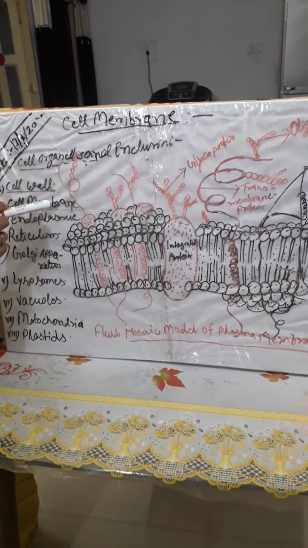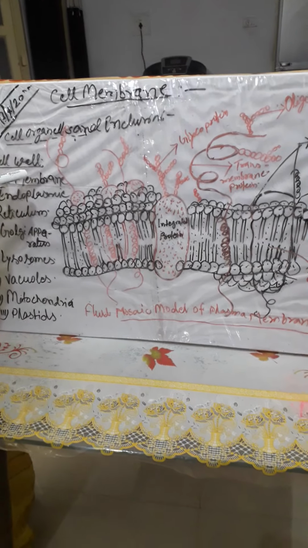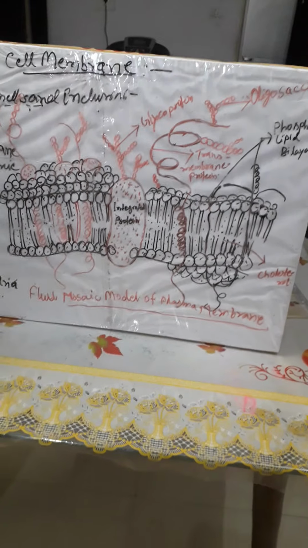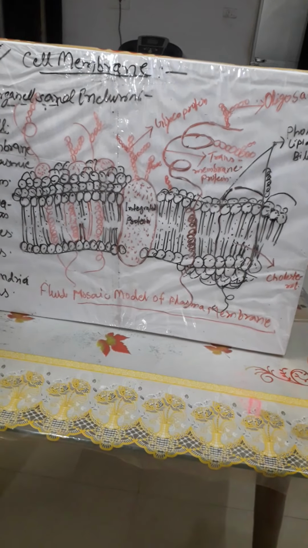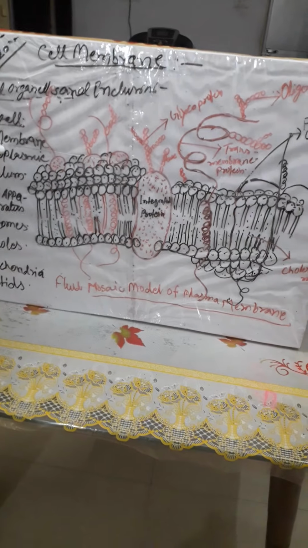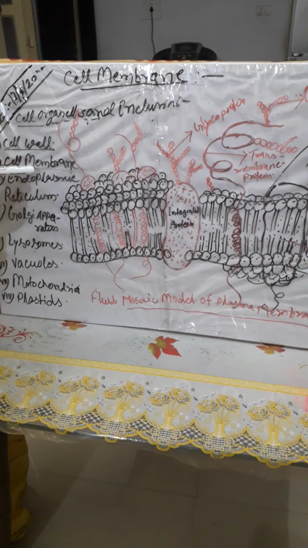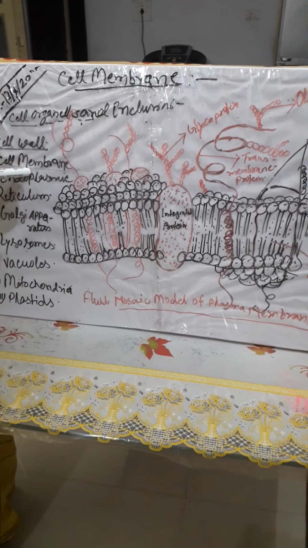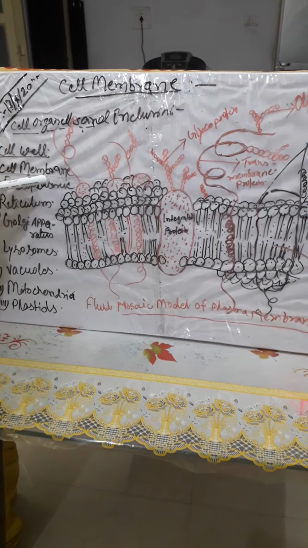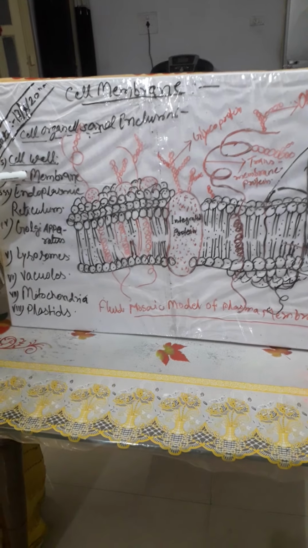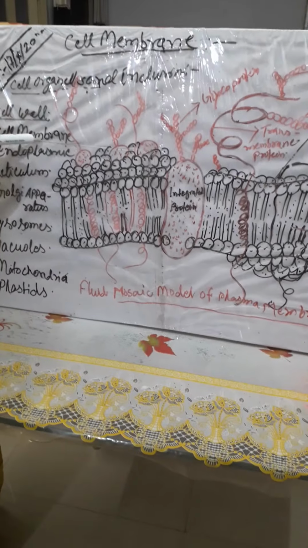The other cell organelle is the cell membrane. The structure of the cell membrane under the electron microscope: in the 1950s, chemical studies on the cell membrane, especially in human red blood cells, enabled scientists to deduce the possible structure of the plasma membrane.